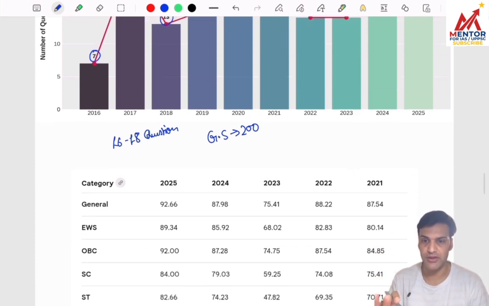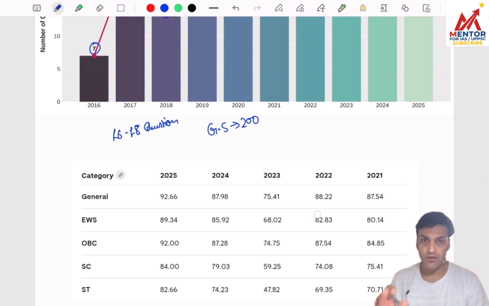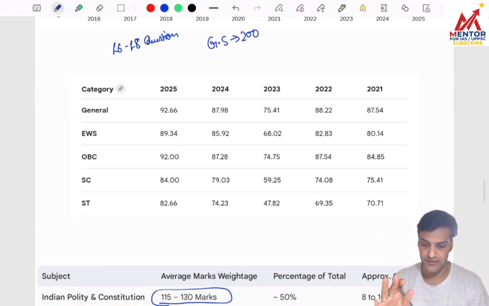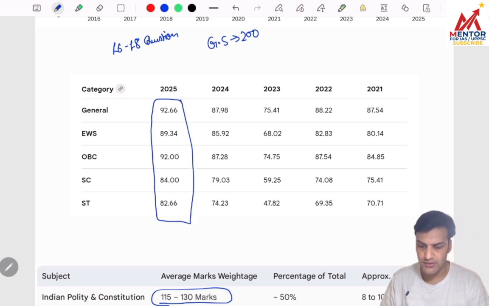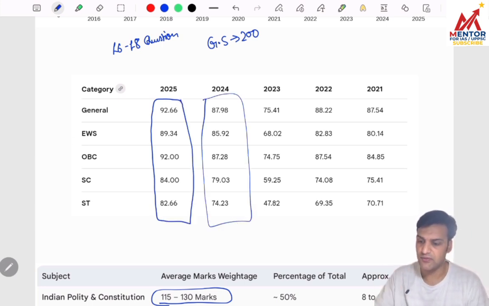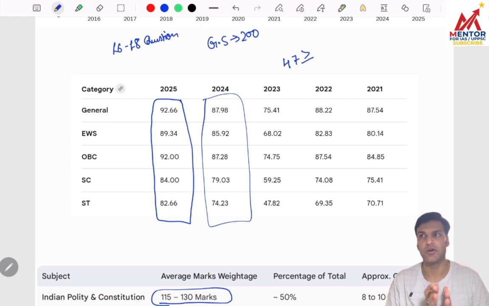For your reference only, here I have also given the cutoff of the last 5 years. Across categories, you can notice that in the last 5 years, the average cutoff was less than 47 net questions. So on the safer side, you need to solve 50 to 55 net correct questions and you will sail through your prelims.